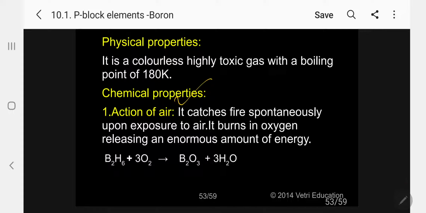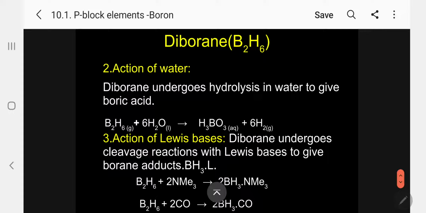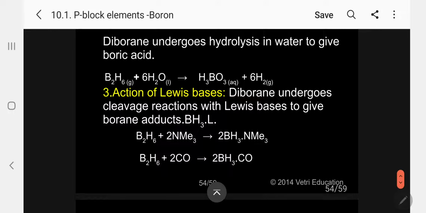Chemical properties, action of air. It catches fire spontaneously upon exposure to air. It burns in oxygen, releasing an enormous amount of energy, forming B2O3 and water. So B2O3 is again formed from B2H6 by the action of oxygen. Then action of water. Diborane undergoes hydrolysis to give boric acid, another method of preparation of boric acid. Hydrogen is liberated.